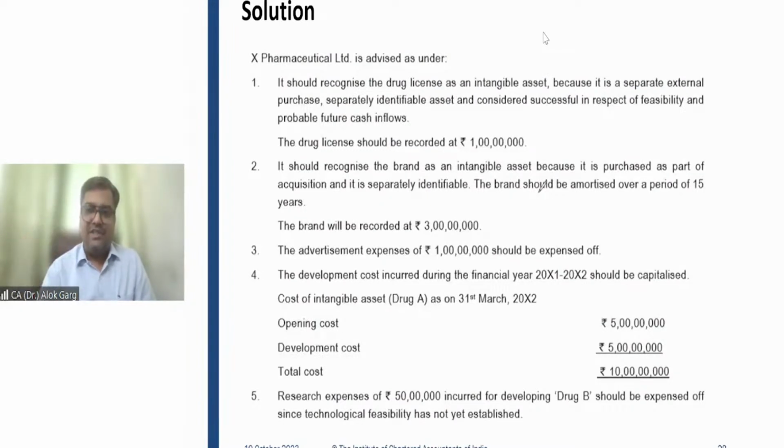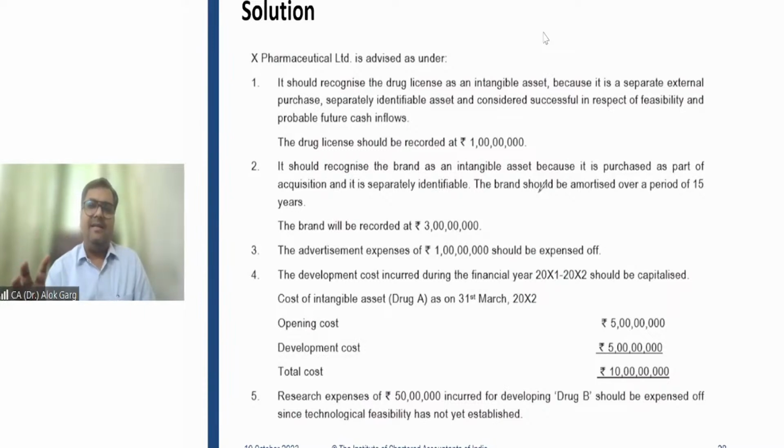If there is an exchange of assets, the asset acquired has to be measured at the fair value of the asset given up. If the fair value of the asset given up is not available, the asset acquired has to be measured at the fair value of the asset acquired. If both fair values are not available, the value of the asset acquired is equal to the WDV of the asset given up. Internally generated goodwill and brand are not allowed to be capitalized.